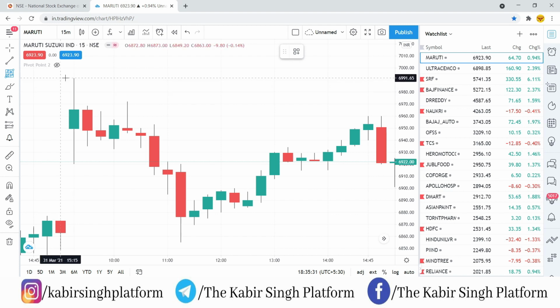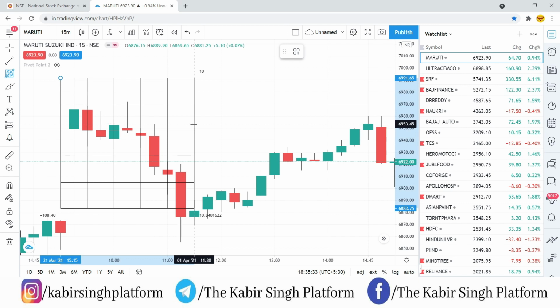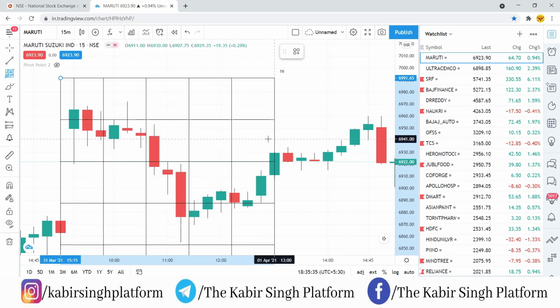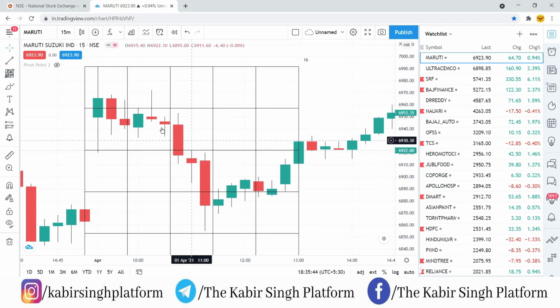So here what we'll do, again, we'll make sure that the first 15 minutes candle high is on the first GAN level, and the low of first 15 minutes candle is on the third GAN level. So here also, if you see, instead of going up, this has gone below. So this is your trigger candle. This candle has gone below the level 3 of your GAN. Now you should be looking for a sell side trade.